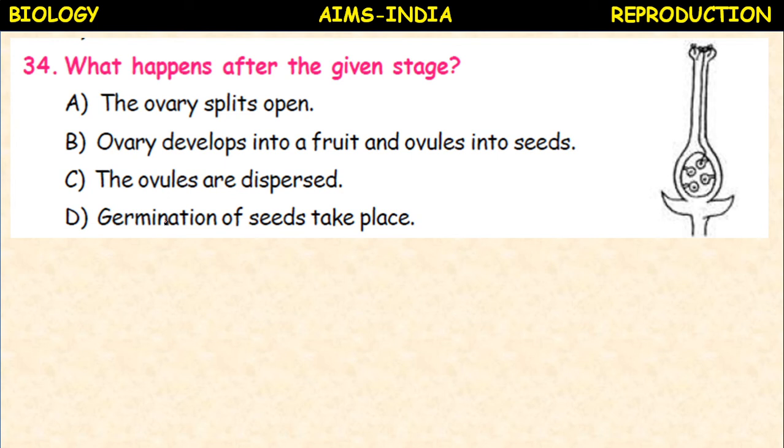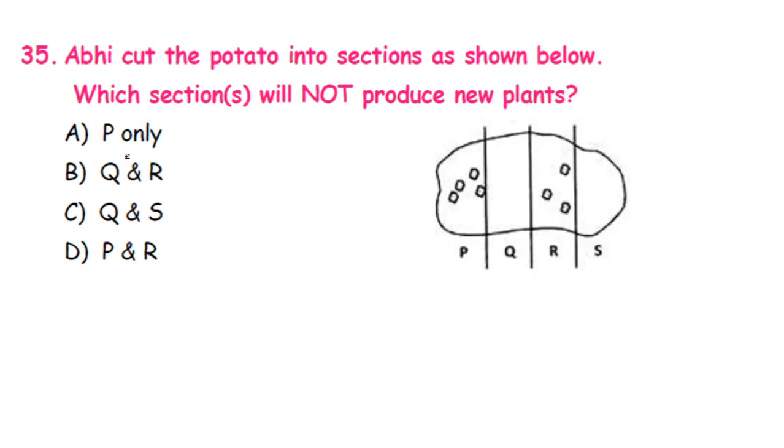The ovary splits open. Ovary develops into fruit and ovules into seeds. The ovules are dispersed. Germination of seed takes place. So here the post fertilization change. So after fertilization, what happens? Ovary develops into a fruit and ovules into seeds.